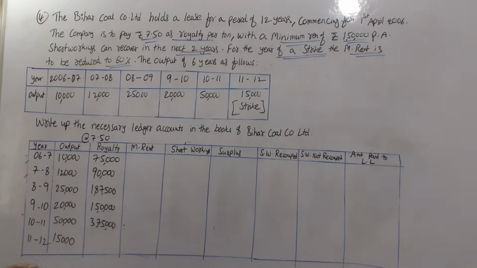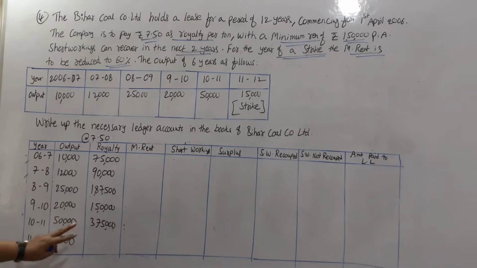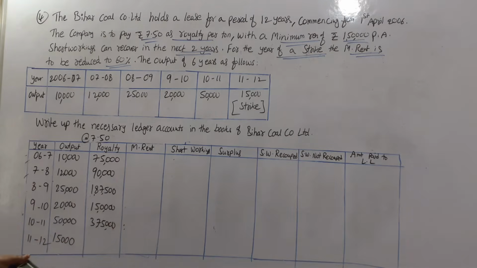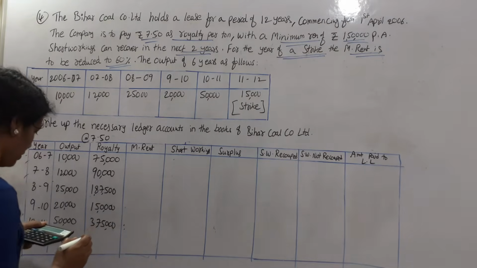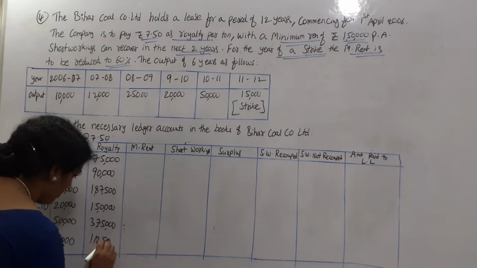Last year there was a strike. Okay, so actually during this strike period, whatever the minimum rent may be, we will take that later. Now first we'll write this as it is: 15,000 into 7 rupees 50 paisa comes to 1,12,500.